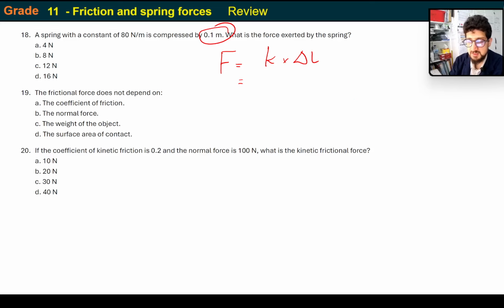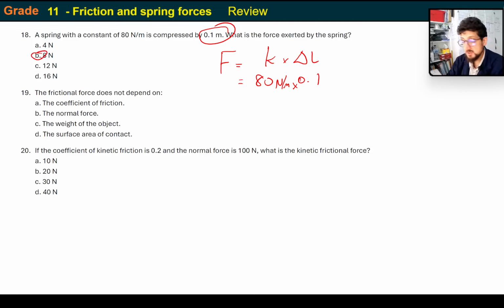I just know it's going to be the same, so the negatives will cancel and become positive. So it's just F equals k times change in length. That's 80 newtons per meter times 0.1, so it's going to be 8 newtons. Simple as that.